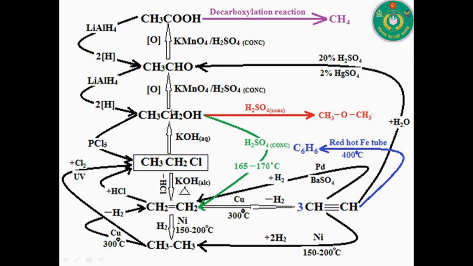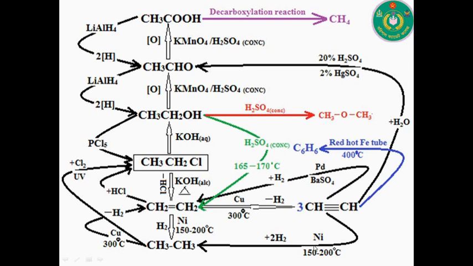First, consider the addition of hydrogen molecule. For the addition of hydrogen, nickel at 150 degrees Celsius to 200 degrees Celsius temperature is used.